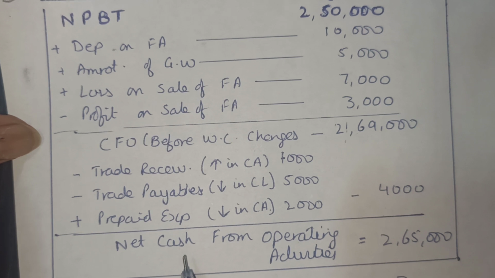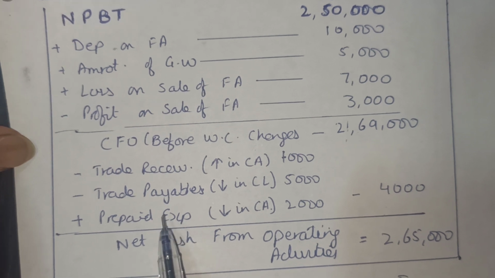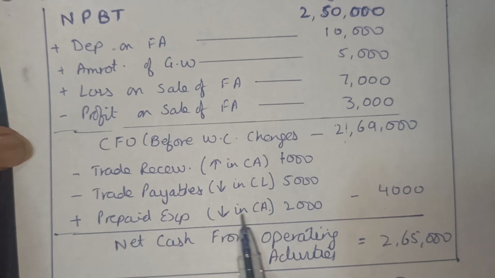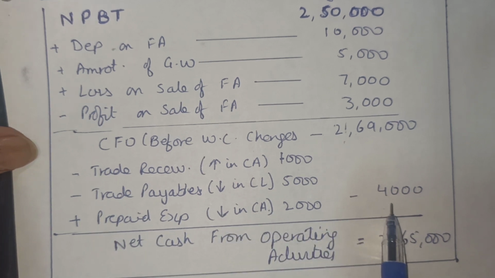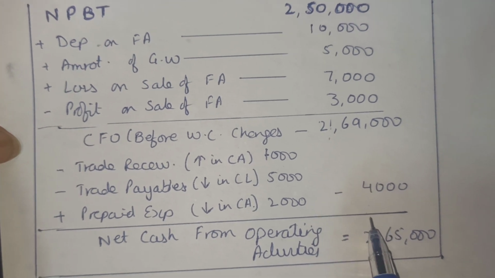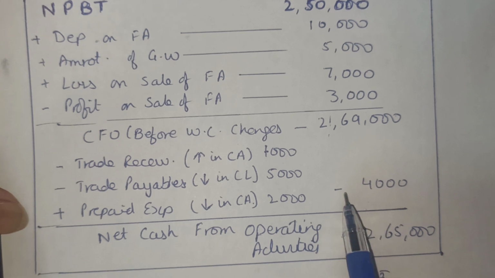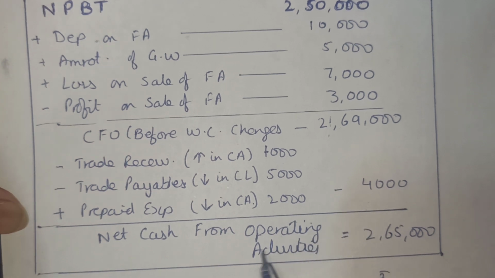Prepaid expenses, current assets, are decreasing. Decrease in current assets is added. Fall in current asset, add rupees 4,000. We add 4,000 to 21,69,000. Subtract this. It comes to net cash from operating activities of 2,65,000.